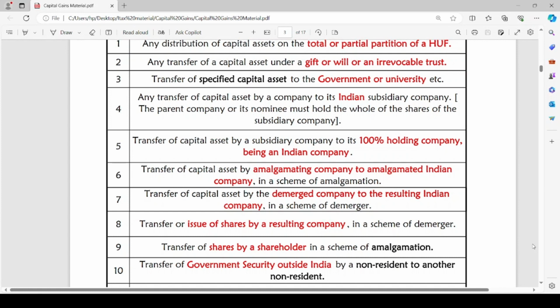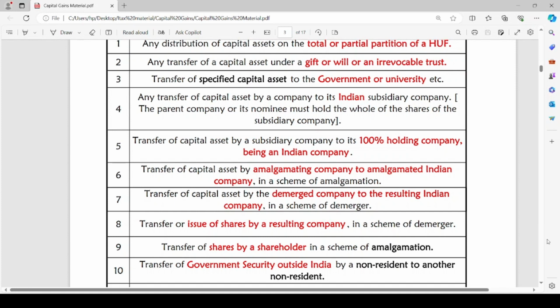Transfer of capital asset by the demerged company to the resulting Indian company in scheme of demerger. Here, demerger means separation of one company into multiple companies. So, transfer of capital asset by the demerged company, that single company which was existing, to the resulting Indian company in a scheme of demerger.